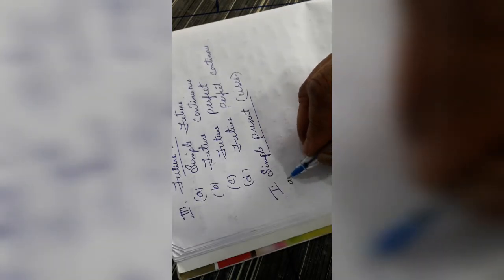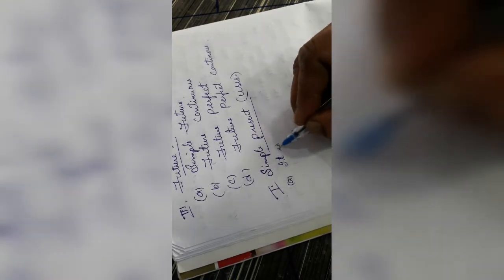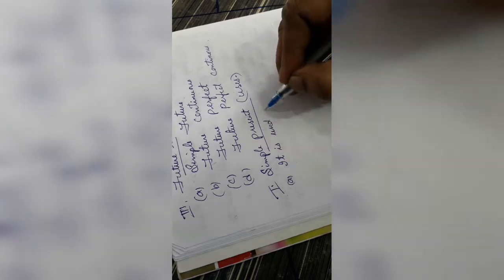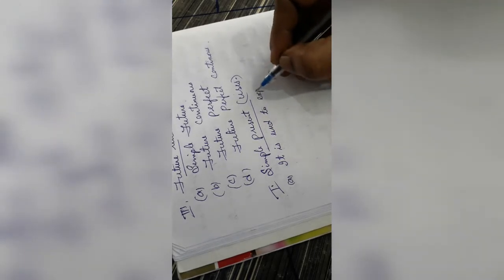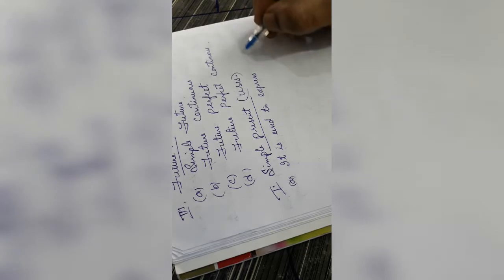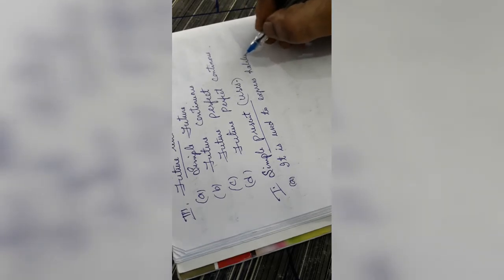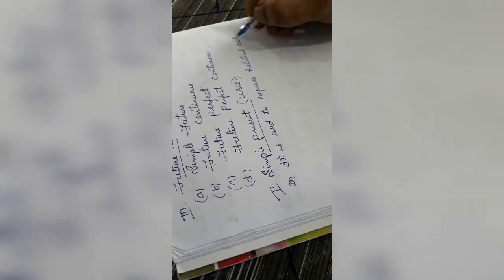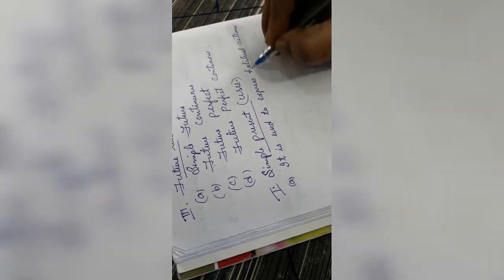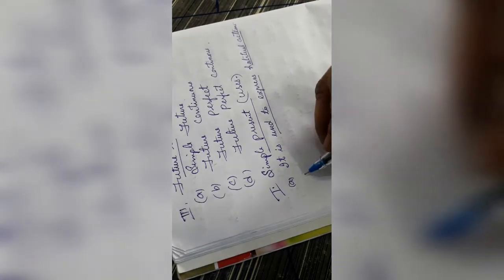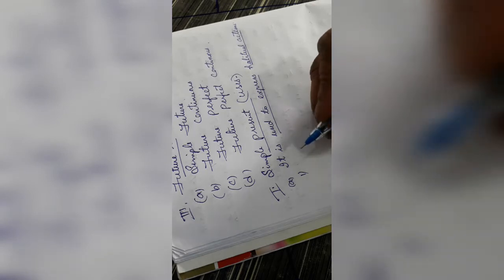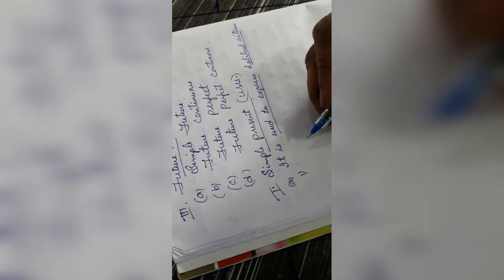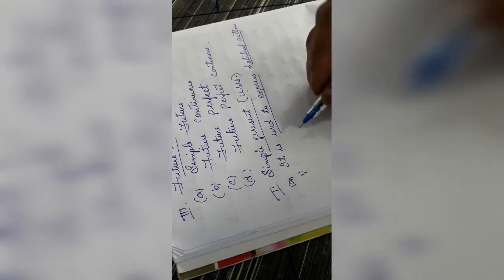First is, it is used to express habitual actions. What comes under habitual actions? For example, daily. We eat rice, we brush our teeth daily. Sometimes we read the newspaper daily, regularly. The things which are done by us come under habitual actions.